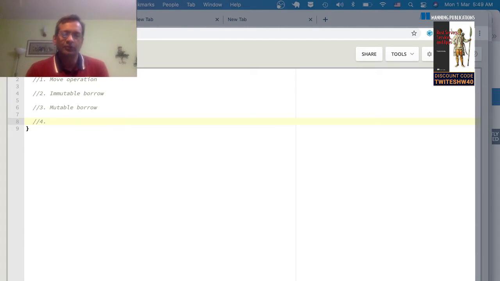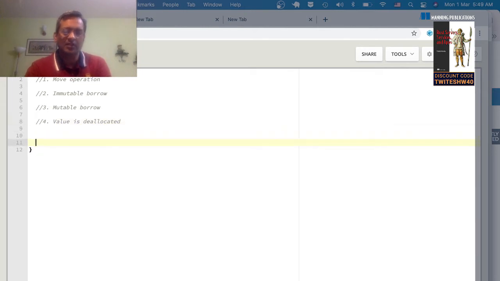Then the fourth rule of memory safety or ownership is how Rust does memory management, especially the deallocation of memory. We'll talk about how the value is destroyed, deallocated. And last but not least, when you borrow a value from a variable, Rust makes sure that the reference to a value does not outlive the value.